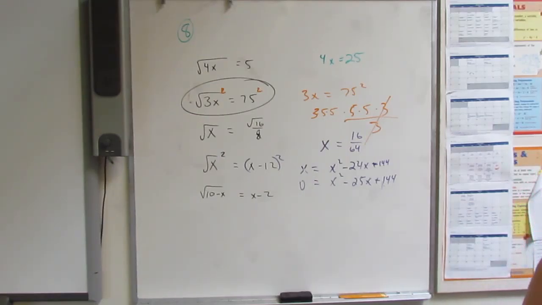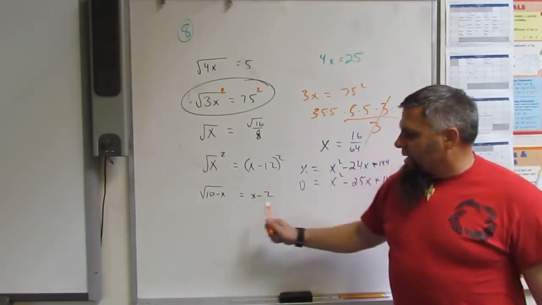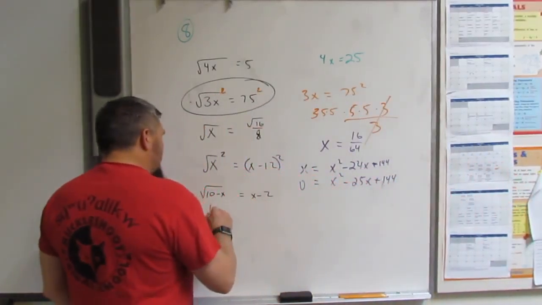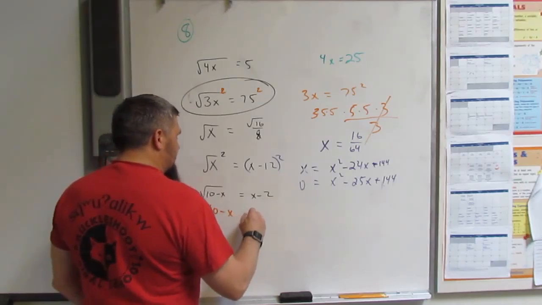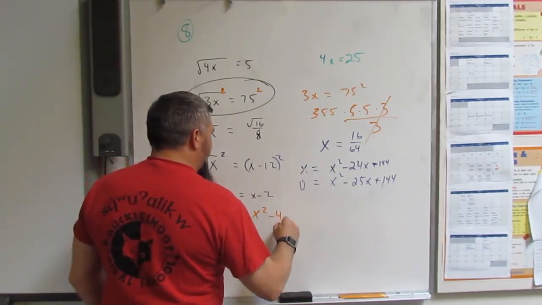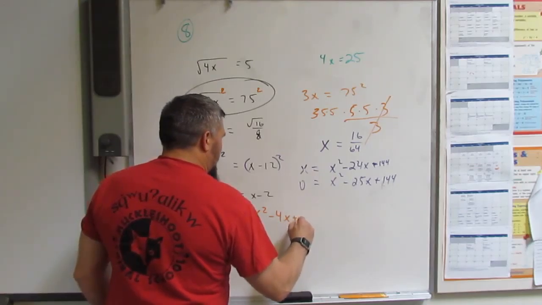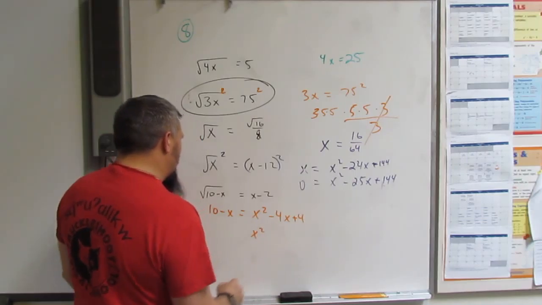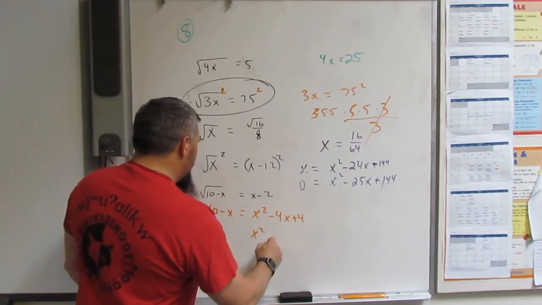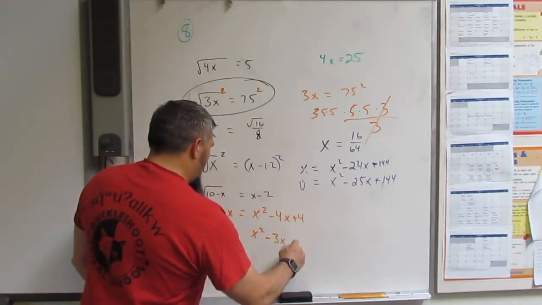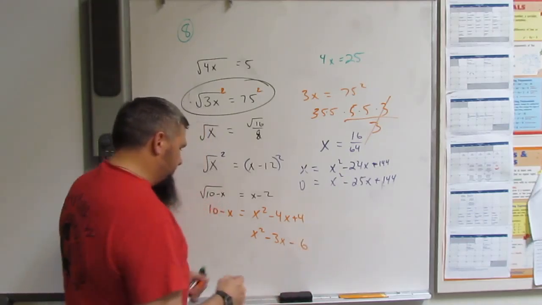Okay. So then we take a look at this guy. We have 10 minus x is equal to x squared minus 4x plus 4. When we move these over, we get x squared minus 3x minus 6.